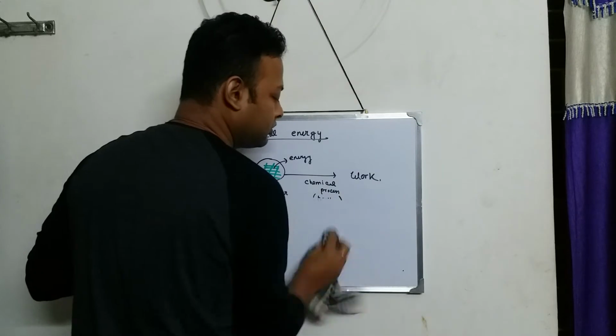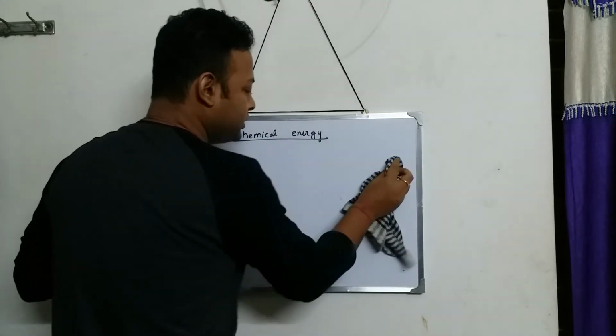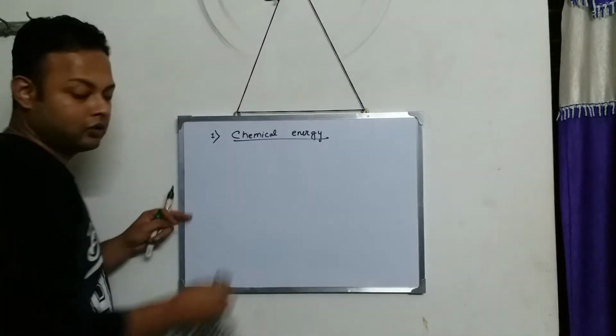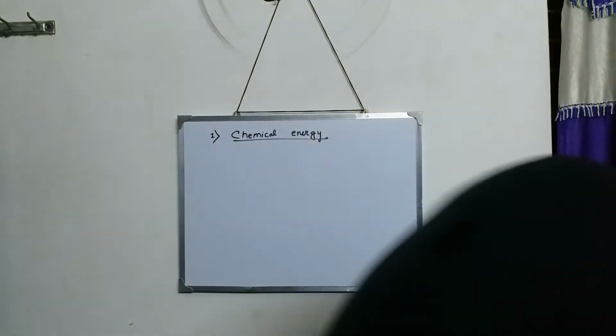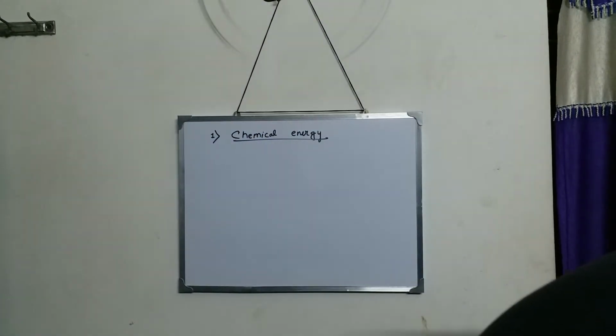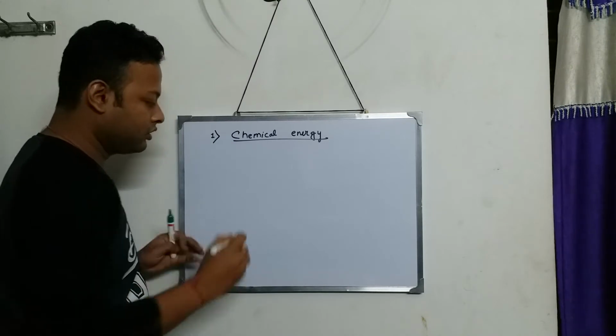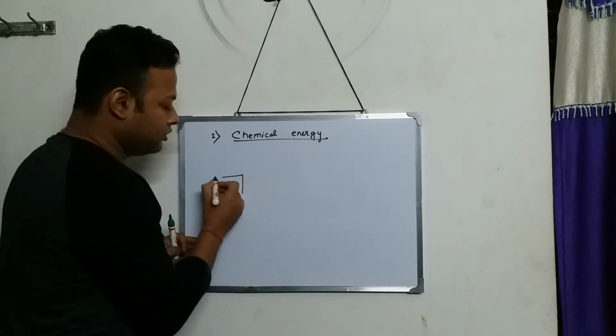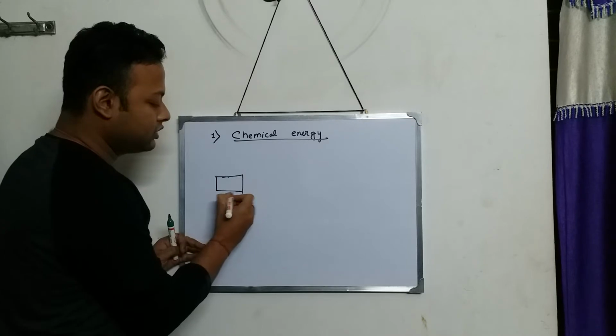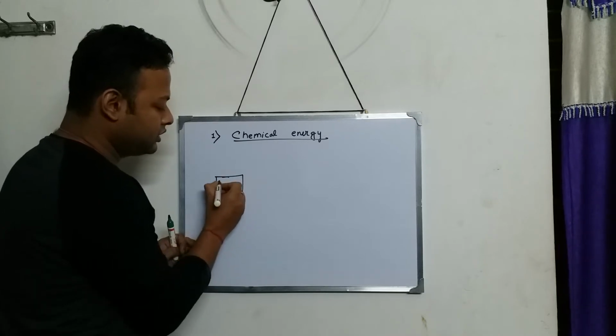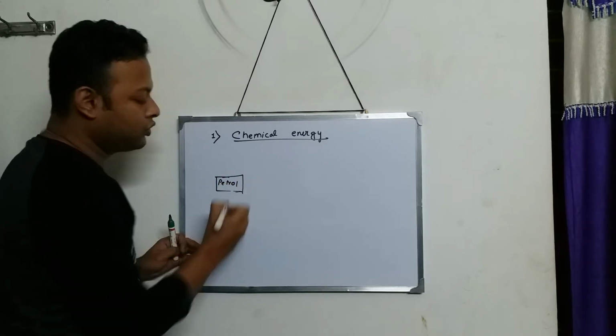Now, what are the other examples that we have in our book related to chemical energy? Suppose you consider this is petrol.